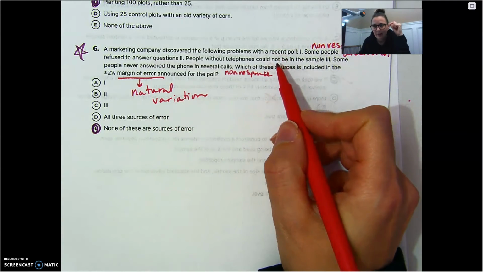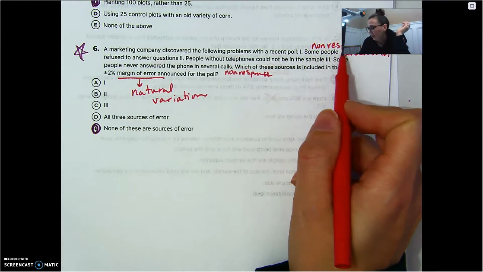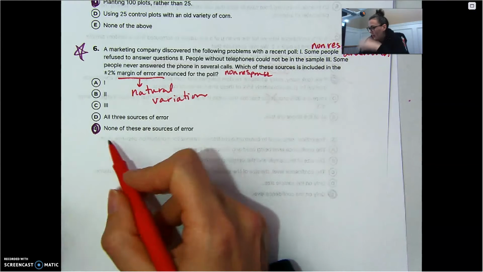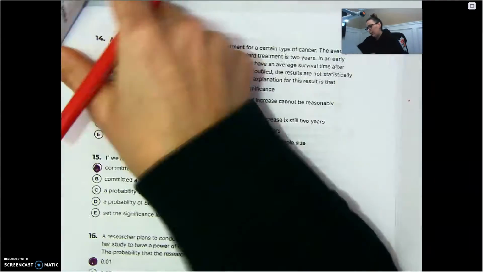It does not account for non-response and under coverage. There's not really a way to put a number on that. All right, there's just not. So none of these are sources of error for margin of error. All right. So then this side, everything looked good.